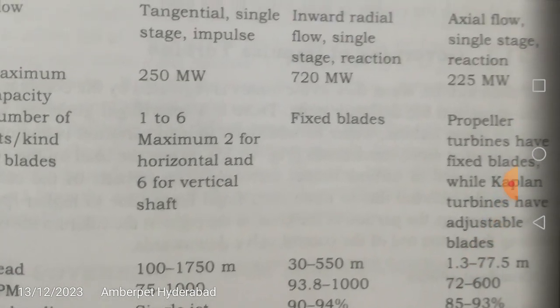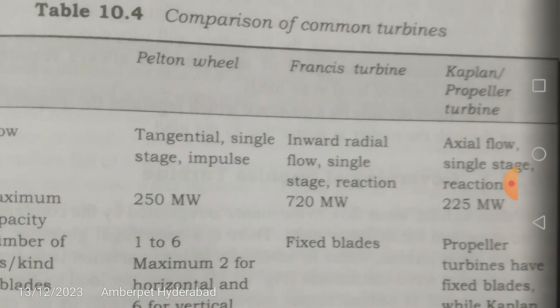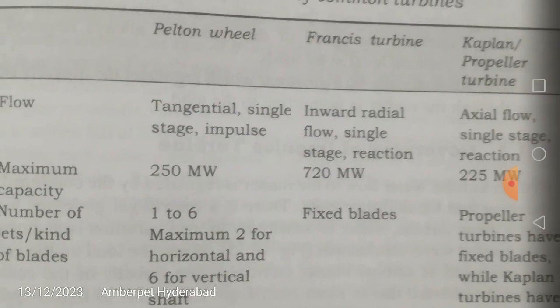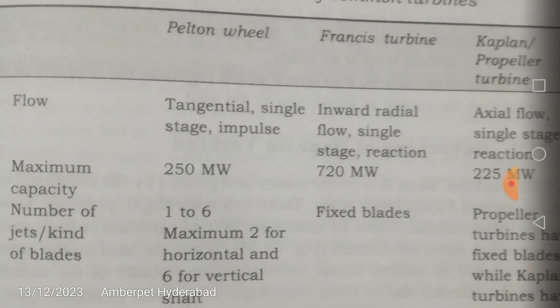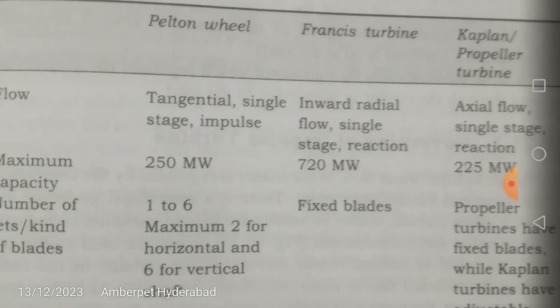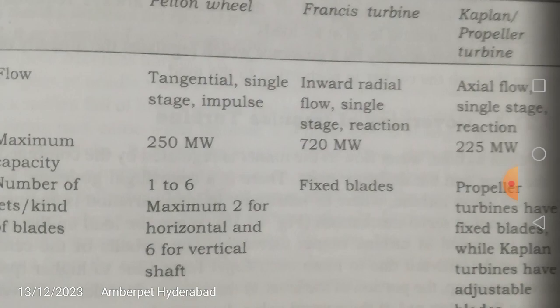Coming to the Kaplan turbine, that is also the propeller turbine. An adjustable blade axial flow turbine is called the Kaplan turbine. A non-adjustable blade axial flow turbine is called the propeller turbine. So in the Kaplan turbine, the blades are adjustable. It belongs to the category of axial flow single stage turbine, and it is a reaction turbine once again, right? But the flow is axial.